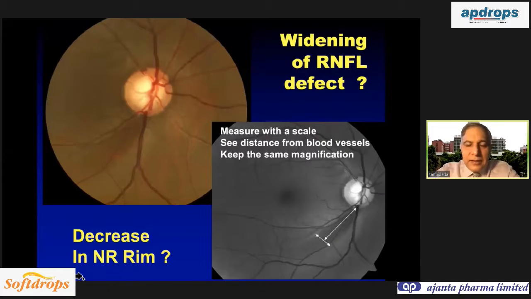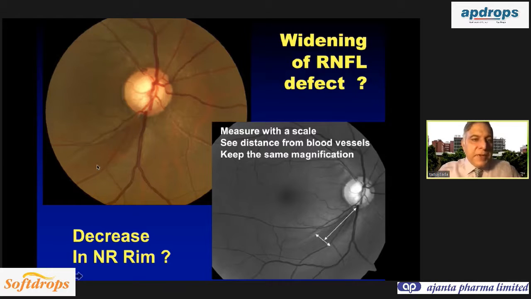And thirdly, you have to answer the question whether the patient has progressed over time. And for that, you need to measure the retinal nerve fiber layer defect. A very easy way of measuring it is to just see the location of this defect and the distance from the blood vessels.